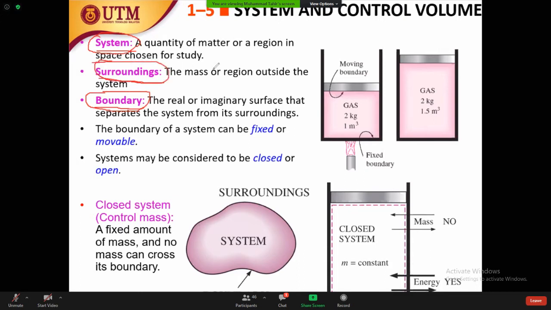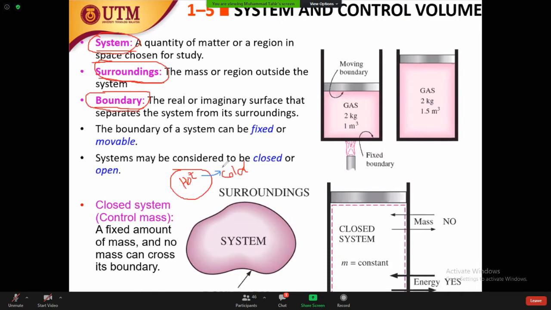A very good example is, if you have the system, a hot body, and outside is cold, what will happen? Heat transfer. Sure, there will be heat transfer. Yes, but it depends on the boundary.